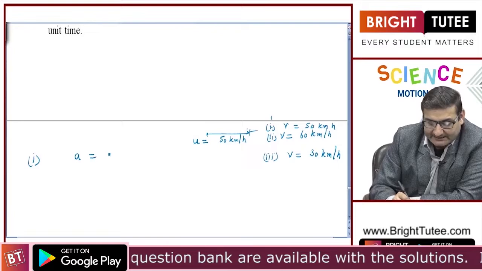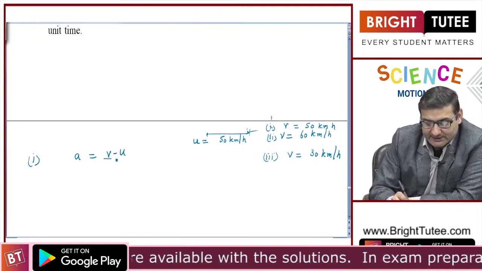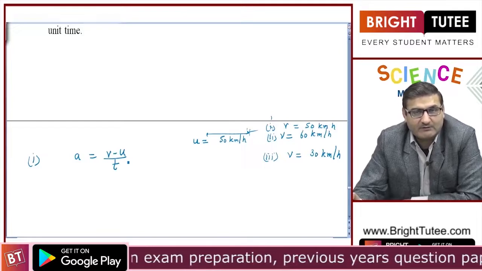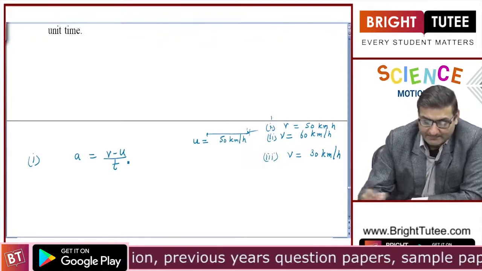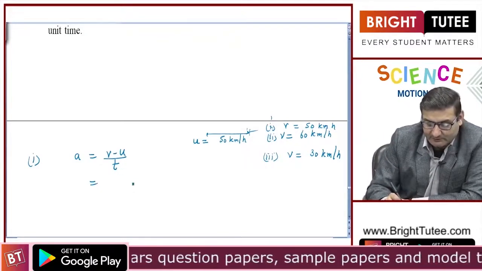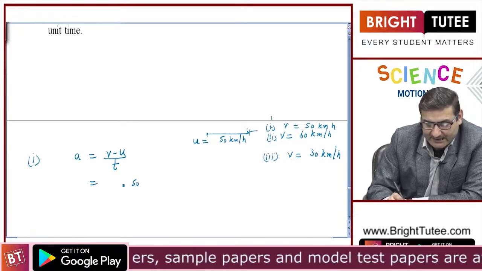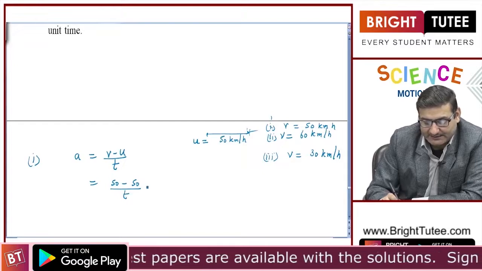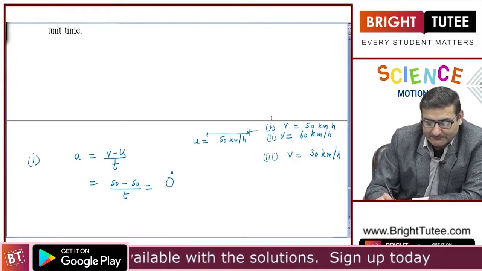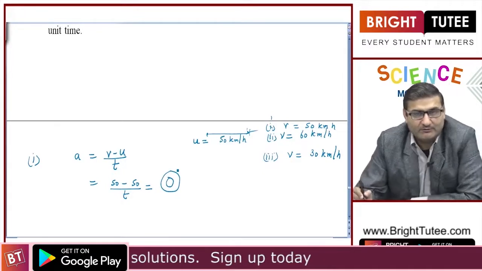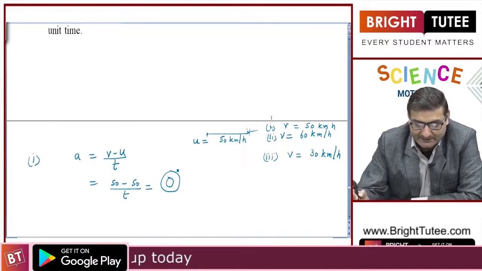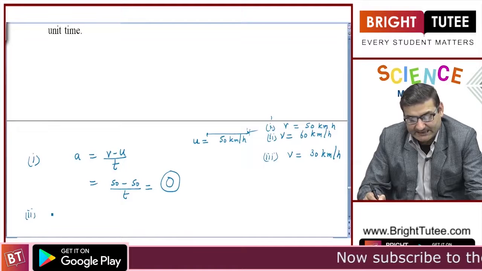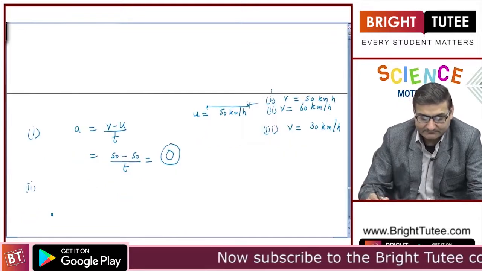We say that acceleration is change in velocity upon time, or v minus u upon t. Got it? If our initial velocity is 50 and the final velocity is also 50, regardless of the time, the acceleration becomes 0. This is what we have already studied. Let us see the second and the important case.